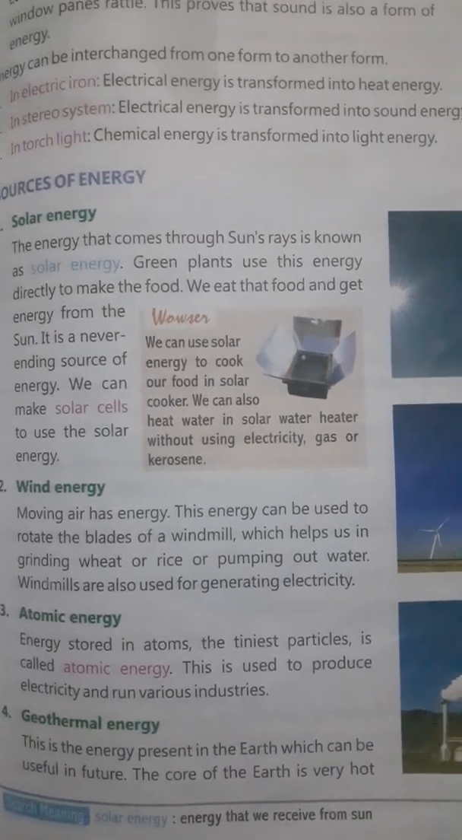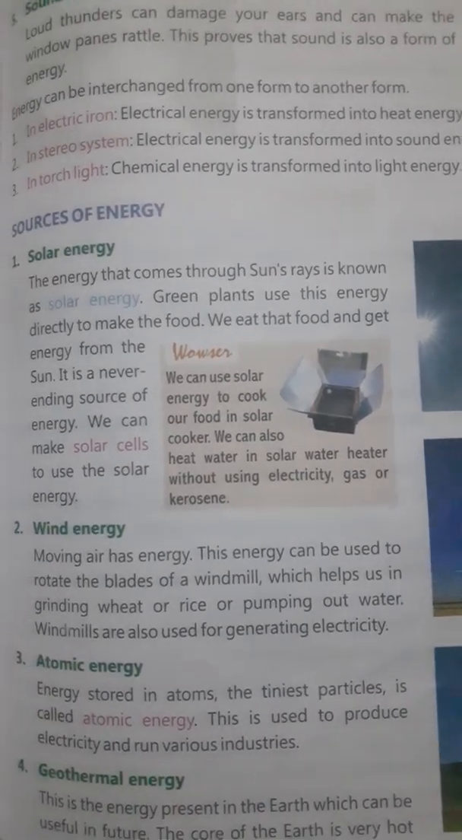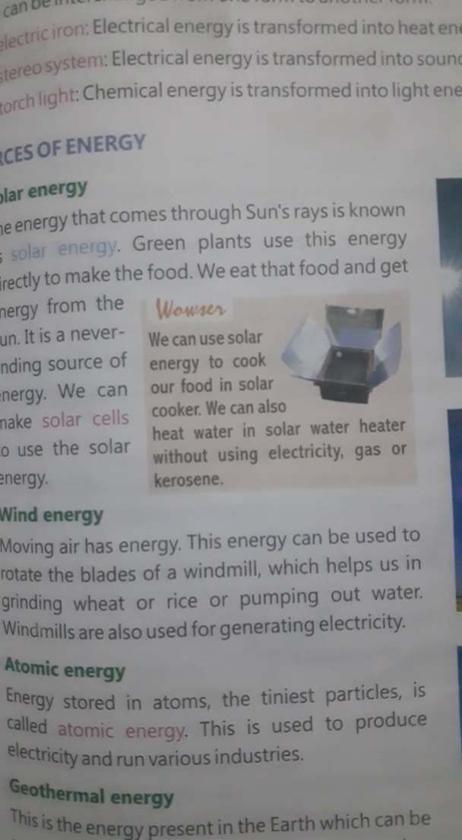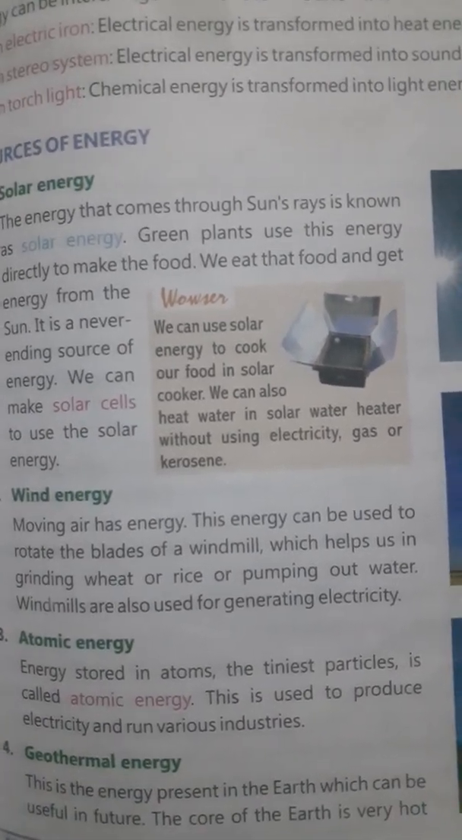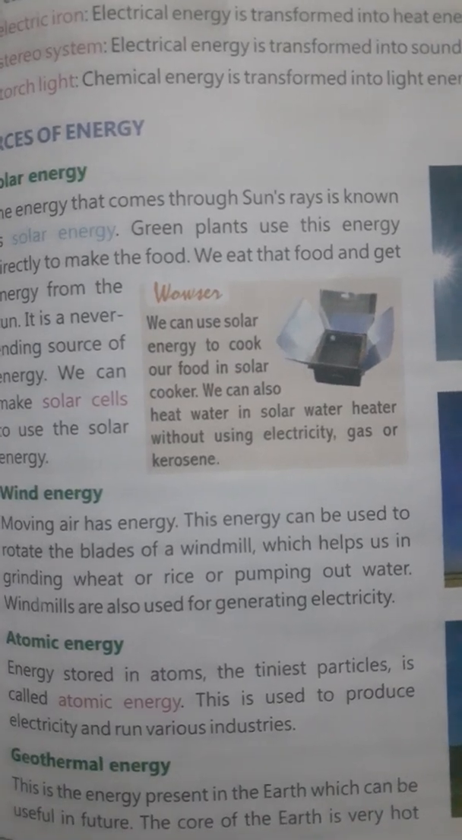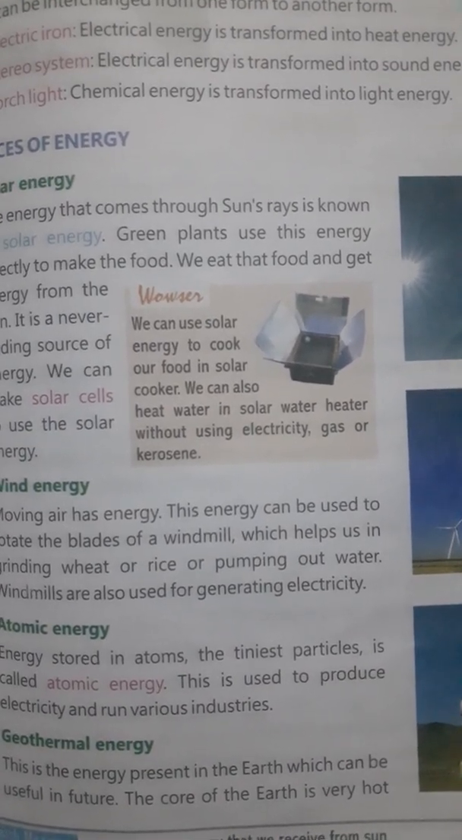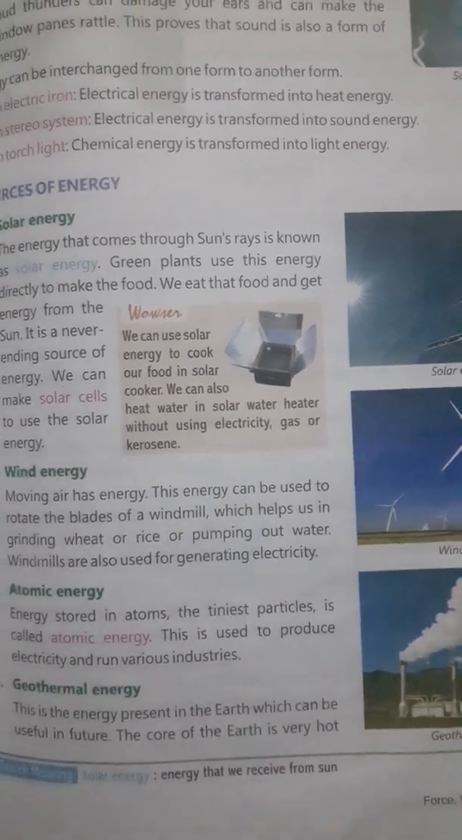Now next is atomic energy. What I told you is that every substance is made up of small atoms. The tiniest particle of a substance is the atom, and the energy which is stored in the atoms is called atomic energy. This energy we can use for generating electricity, and it is also used in various industries to generate electricity.